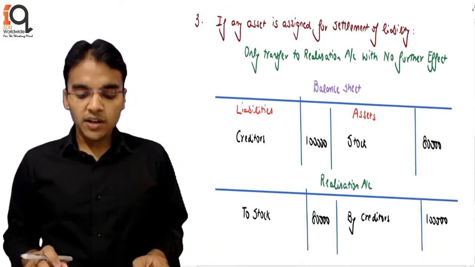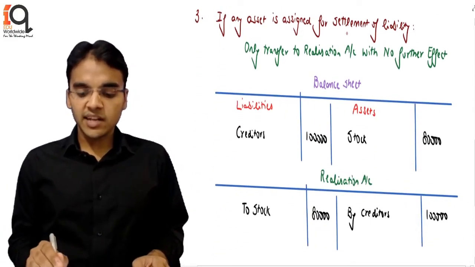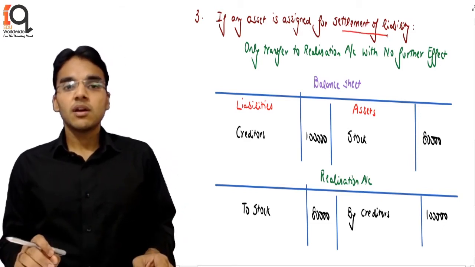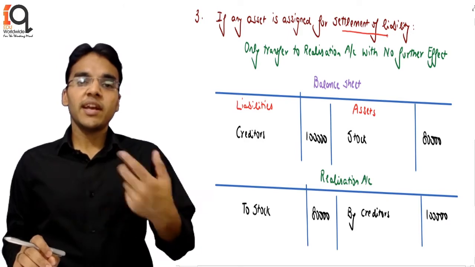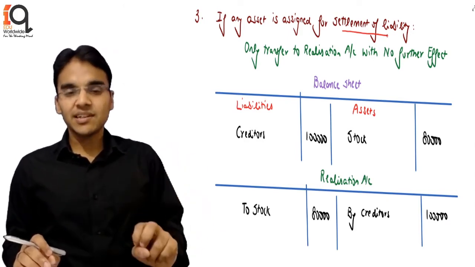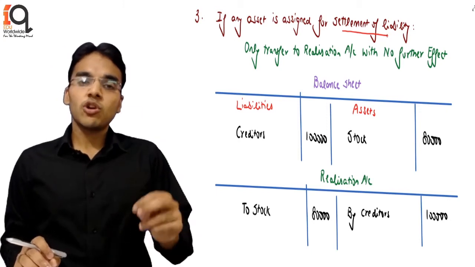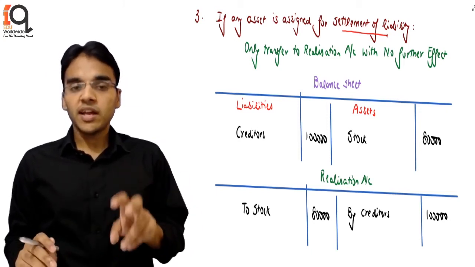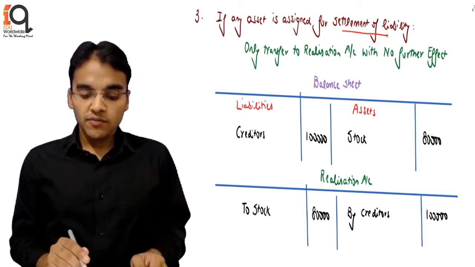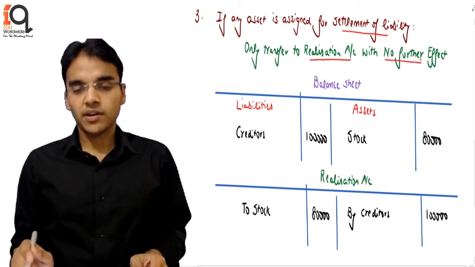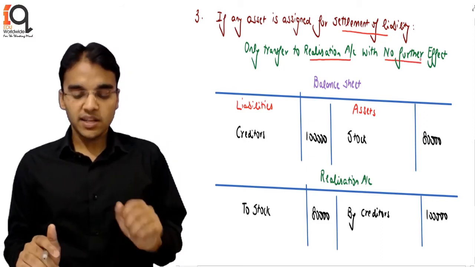The third one is, if any asset is assigned for settlement of any liability. That actually means that you have given an asset for the settlement of a liability. That means you are not going to sell an asset, and also you are not going to pay off a liability. So in that case, students, what we are supposed to do is only transfer these to the realization account with no further effect. What does that mean? Let us take an example.